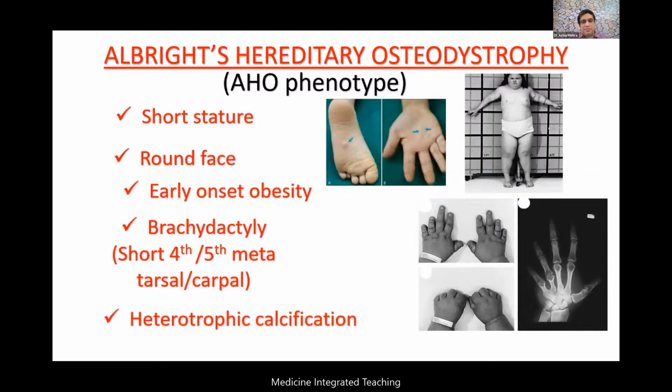And remember, this calcification is not only in the basal ganglia, but also in the skin, especially the palm and the sole of the feet. You can find these changes of calcification known as calcinosis cutis, right?